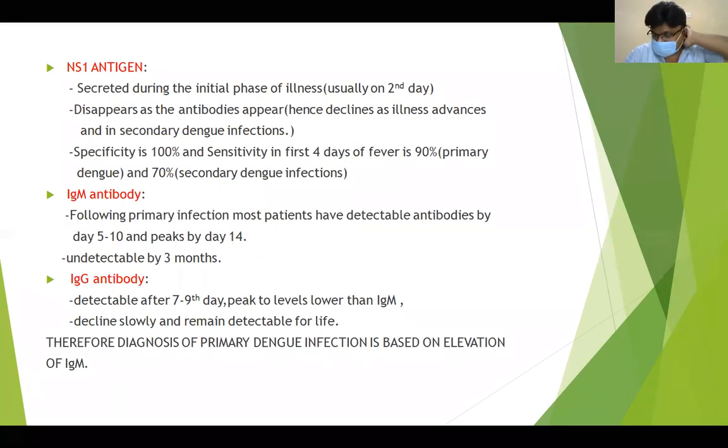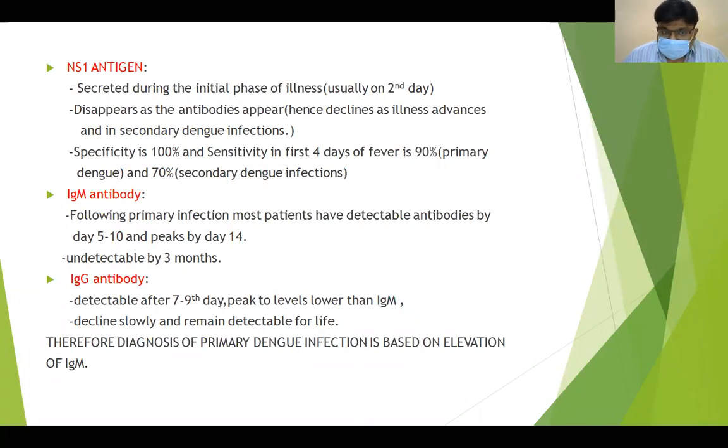If there is a history of fever of 1 day and you go for a dengue card test, it may be negative because NS1 starts appearing on the second day. So if a patient comes with fever of 1 day onset, you can wait one more day and then ask for the card test, because NS1 appears from the second day and disappears as antibodies appear. Antibodies usually appear around 5 to 10 days.